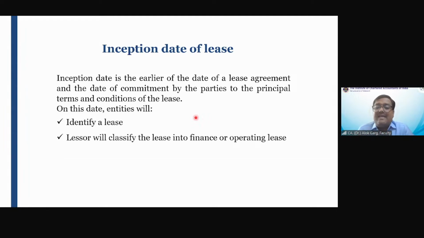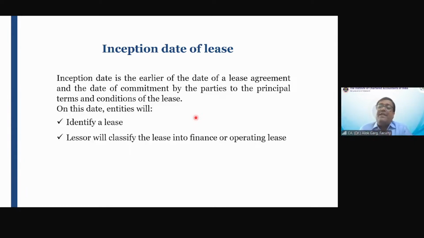15th February is the inception date when the principal terms and conditions have been agreed or the lease agreement has been entered. It could be both, it could be either or. And 1st April is the date when the underlying asset has been transferred for the purpose of use.